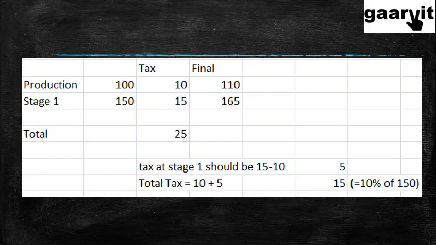So to look at it in another way, if I remove all the taxes, he purchased the thing for rupees 100, and after adding value it became rupees 150. Now the value added is rupees 50, 150 minus 100. So in this particular stage, he should be paying only 10% of that 50, which is rupees 5. So 10 in the first production stage and 5 rupees in stage 1, and you get a total tax of 15.